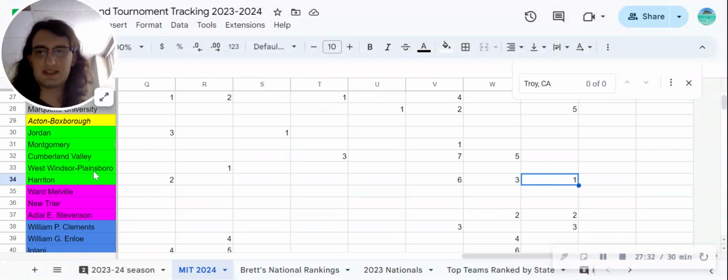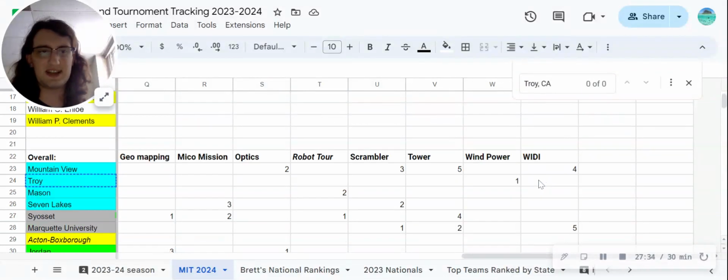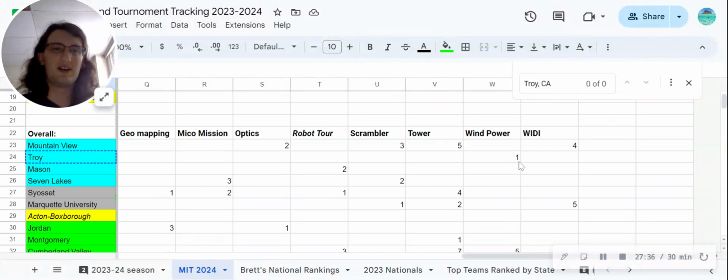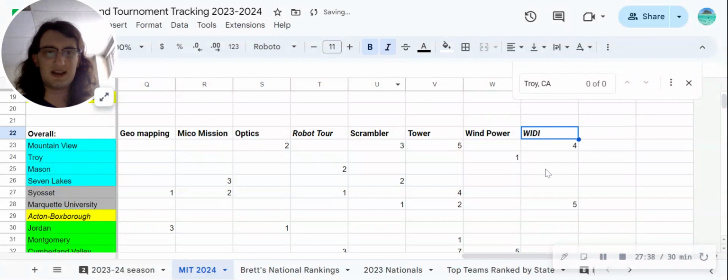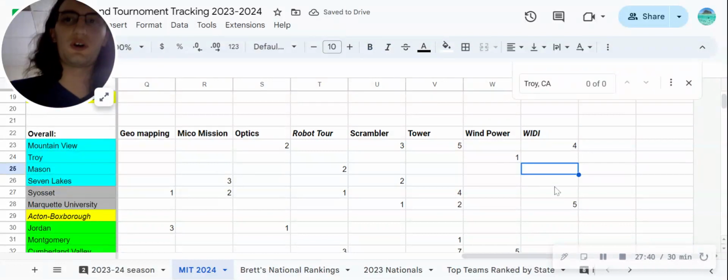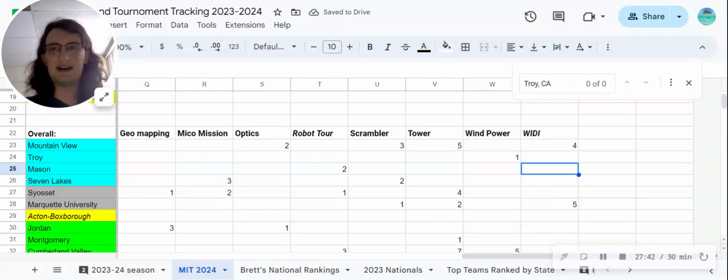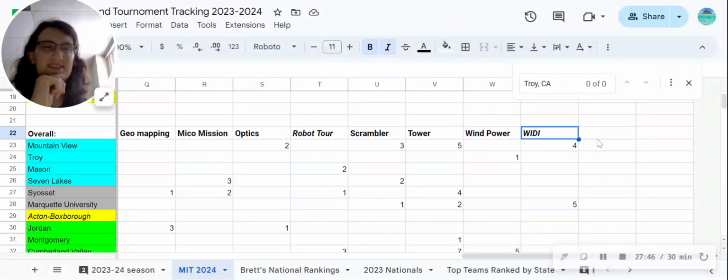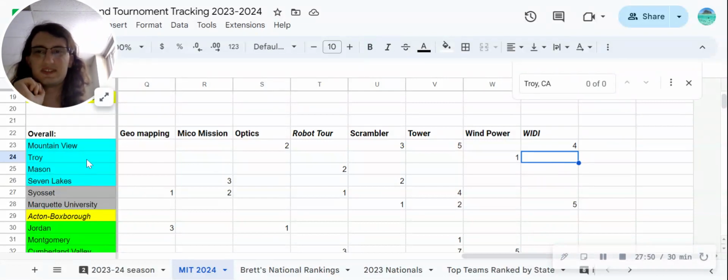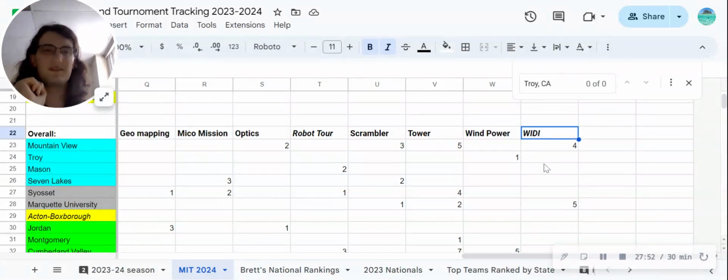And last but maybe least, actually, is Witty. Now, I should actually italicize Witty. I've explained this a little bit before, but I'm coining the Witty syndrome, which is basically how competitive teams very often bomb this event.